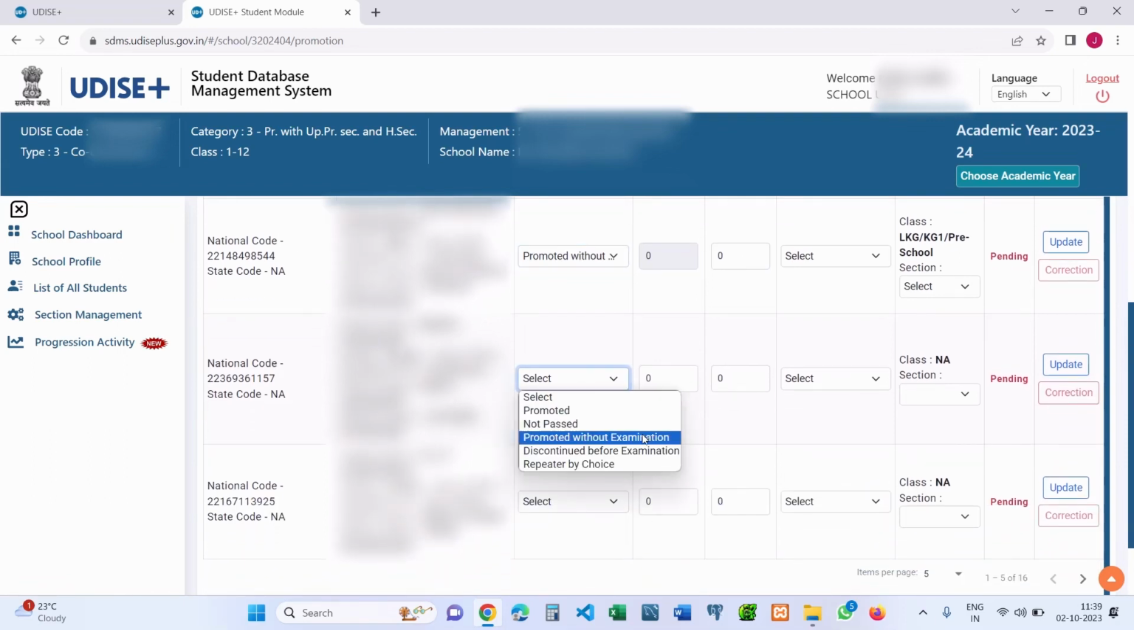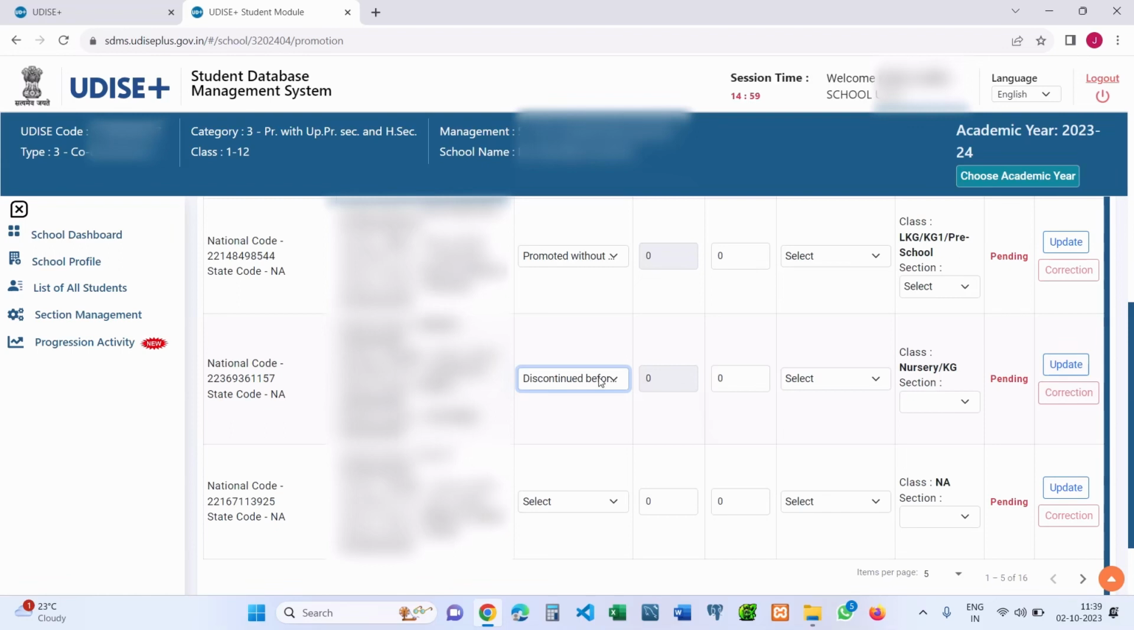The fourth progression activity is discontinue before examination. You can specify this option only if the student has left the school without giving the promotion examination, or before the promotion examination. For that, you need not specify the percentage of marks, but you have to specify the number of days the student attended the school, and you have to specify the schooling status. Schooling status options will be only left the school with TC and without TC. So you can click update.